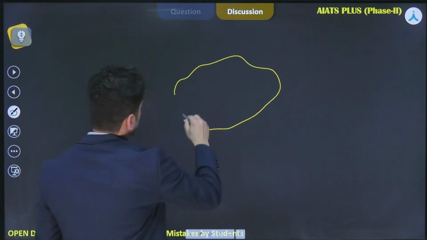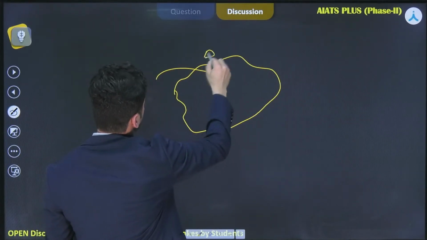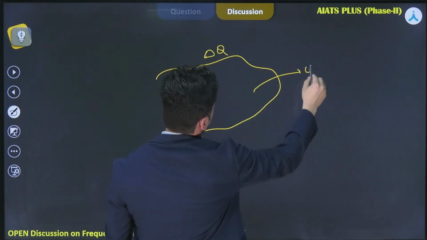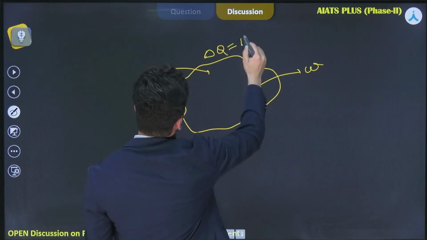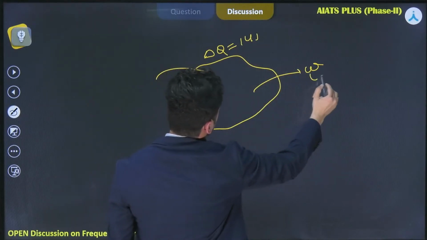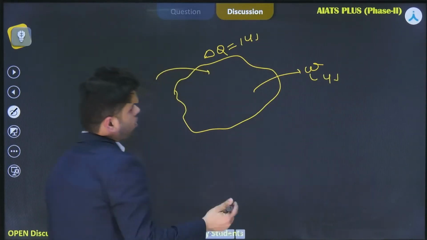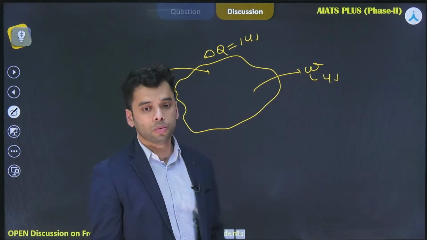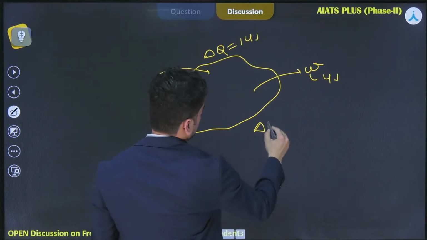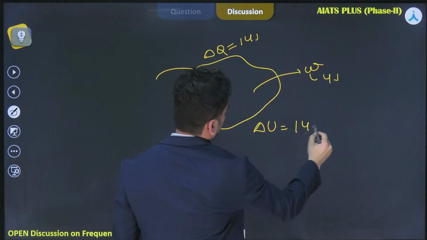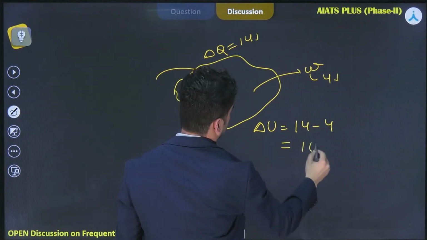The system was something like this. Delta Q was supplied to the system. Work was being done by the system. So delta Q is 14 joule, W is 4 joule. So what is delta U? It should be equal to 10 joule. Delta U should be equal to 14 minus 4, that is equal to 10 joule.